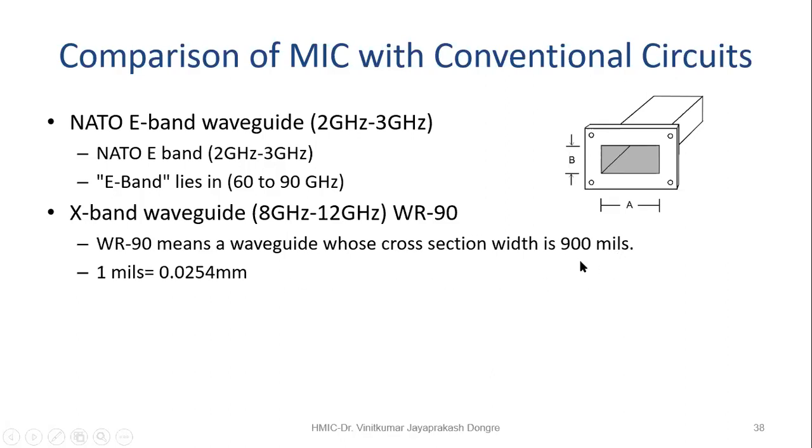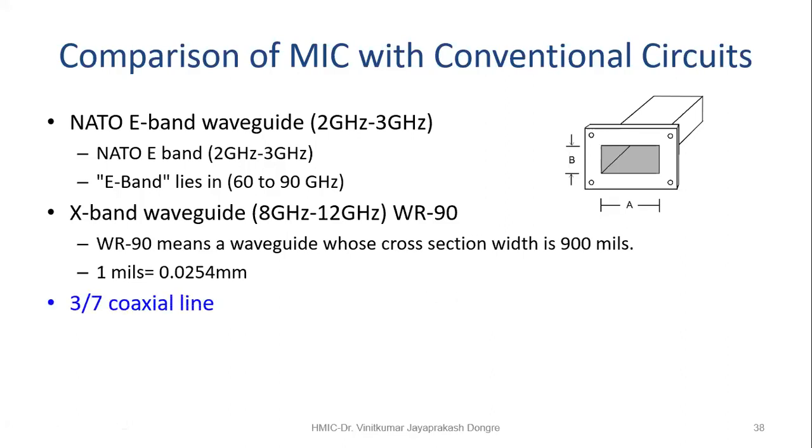If you want to understand, a mil is the 1000th part of an inch. Whatever your inch, 1 inch, it is the 1000th part of an inch. So you can see that 900 mils is approximately 0.9 inch. And if you want to compare these mils with millimeters, the comparison is given here, simply for understanding.